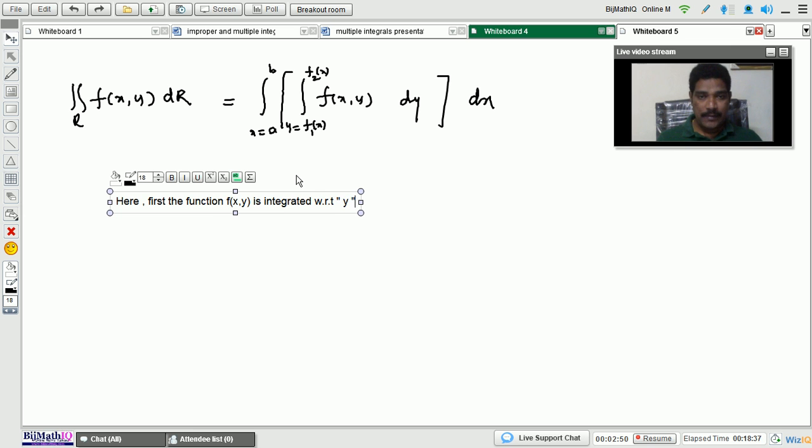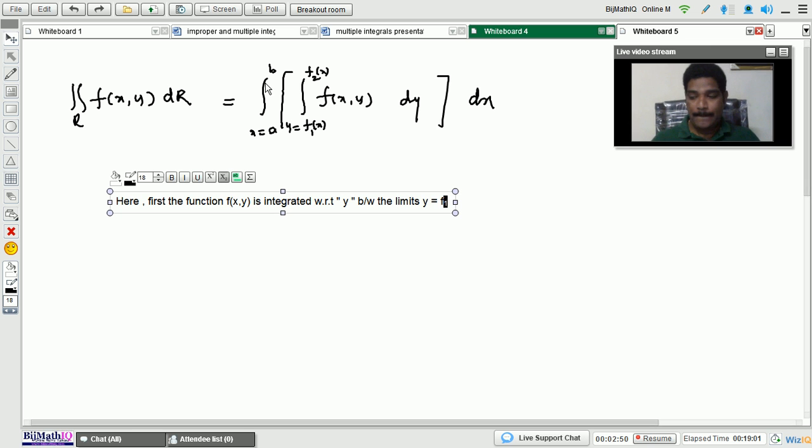What are the y limits? Between the limits y equals f1 of x.